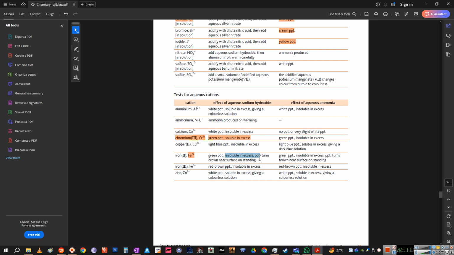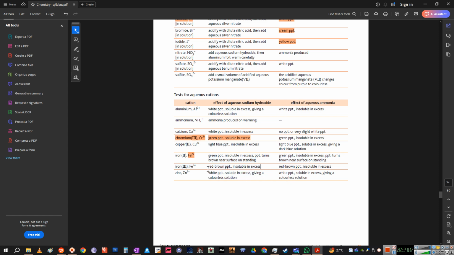And turns brown near the surface on standing, right? थोड़ी देर अगर आप रखेंगे तो ये ब्राउन हो जाएगा. That will be representing that some of the iron is also turning to plus 3 because it has access to hydroxide ions, so it has access to oxygen as well, right? So definitely some you will see reddish brown metal, rusting metal to be deposited, right? So that is the difference कि ये excess में soluble है, iron नहीं होगा, right?